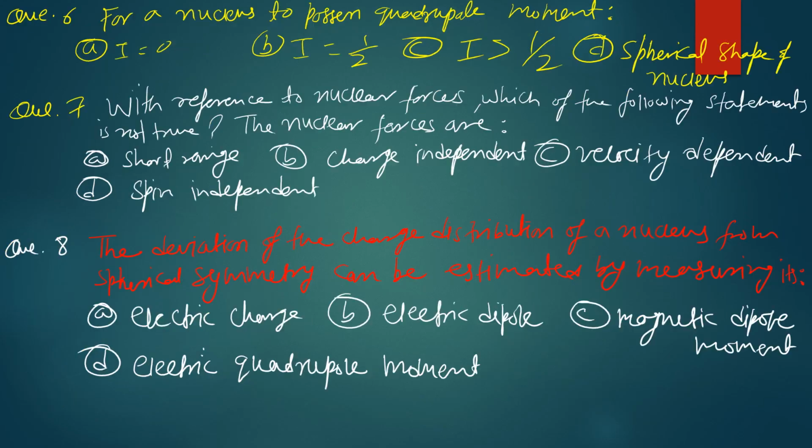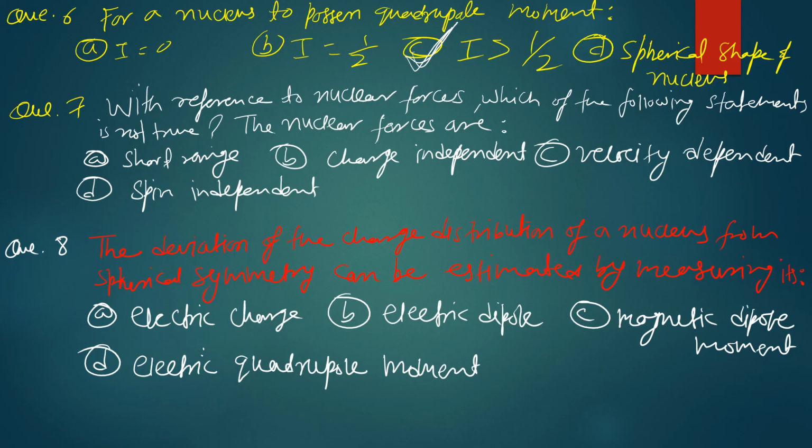Now question number 6: for a nucleus to possess a quadrupole moment, the minimum condition is that it should have a charge asymmetric distribution. And for a charge asymmetric distribution, the nuclear spin should be greater than 1 by 2. It is not discussed here, but we will discuss it in the subsequent videos. We are going to make a few more videos on the nuclear and particle physics section, around 4 or 5, and in those subsequent videos we will discuss this.